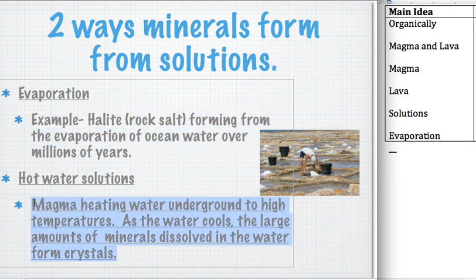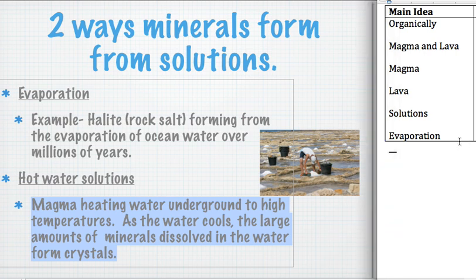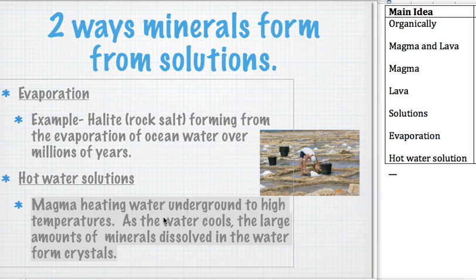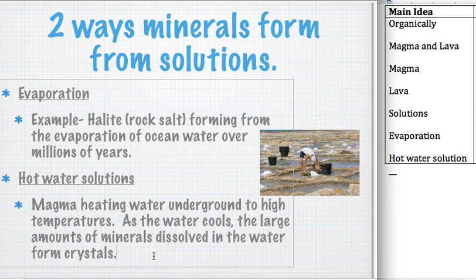All right, our next one is a hot water solution. And this is the one we're going to do a lab on in class because it can be a little more confusing. But remember, we've said that hot things in general have more energy. Right? So if water is heated up, it's got more energy, it can dissolve more minerals in it. But if that water cools, the large amounts of minerals that were able to be dissolved in the hot water are no longer able to be dissolved in the cold water. And so those minerals will start to form crystals and form solid minerals wherever that water is.